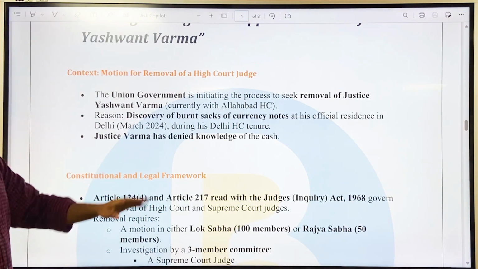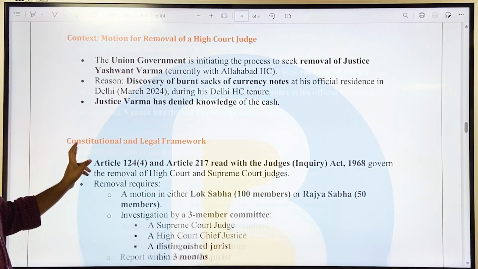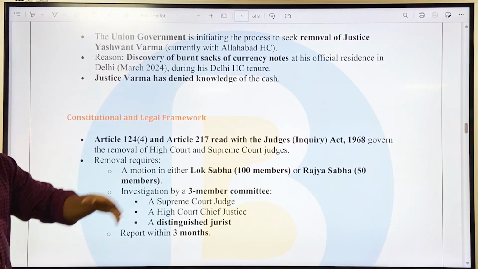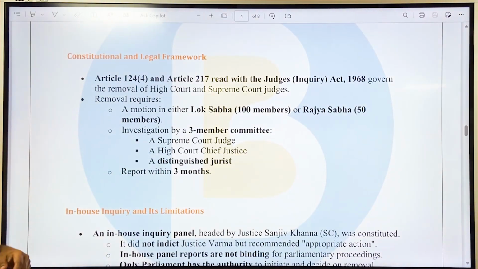So there were stacks of currency notes found in his home. Justice Verma has denied knowledge of the cash. However, the sources or the proof say otherwise. Now, the constitutional and legal framework about the removal of a Supreme Court or High Court judge.